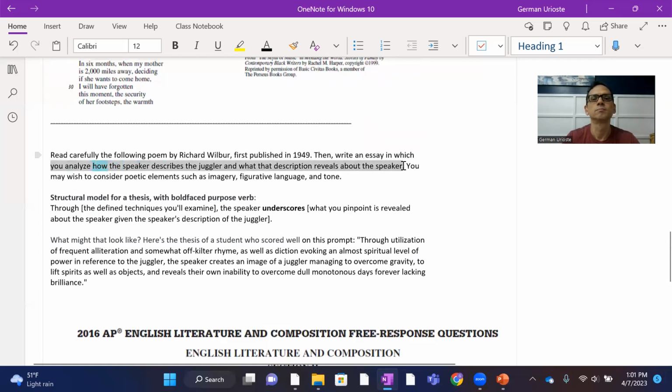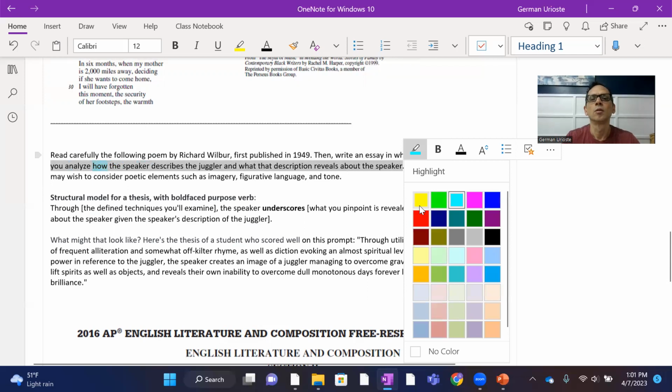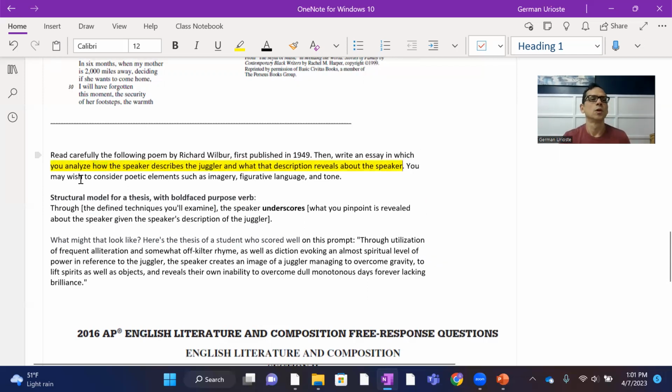This first one, the yellow. Analyze how the speaker describes the juggler and what that description reveals about the speaker, right? So this is not asking for a thematic claim. It's just asking you to understand the speaker of the poem, the speaker who's a character, right? And that's fine. This is not asking for a thematic claim. It's a claim about the speaker.